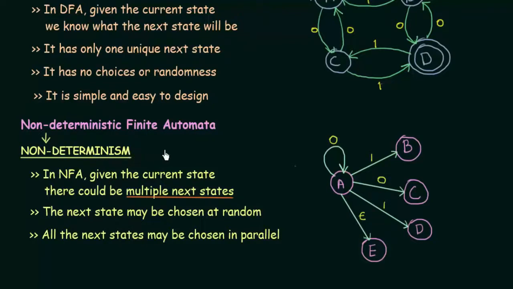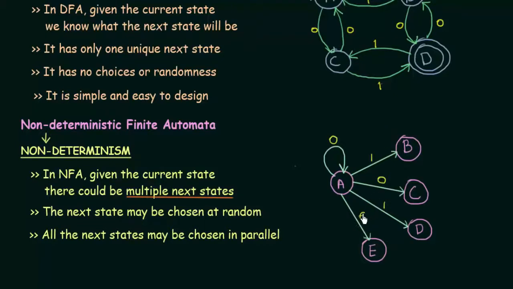And here you see something different, which we have not seen in DFA, that is an edge that is labeled by epsilon. So what is this epsilon? I've already taught in the previous lectures that epsilon actually means the empty string. So this means that this state could also accept an empty string, or an empty input, and on taking that empty input it can go to another state, which I call state E. This concept of epsilon comes only in non-deterministic finite automata. It is not there in our DFA.